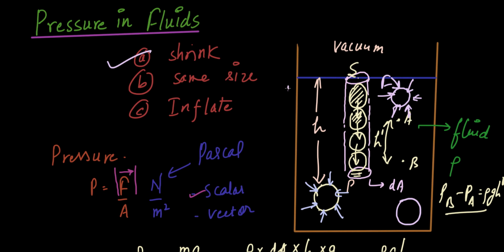So as you go down, pressure increases, and if the pressure increases, the force will increase per unit area. So the squeezing force at the bottom is going to be more from all the directions as compared to the top of the surface or at any point. So as you go down, the ball will get smaller and smaller.